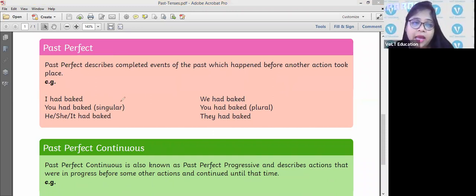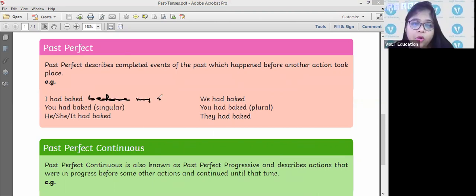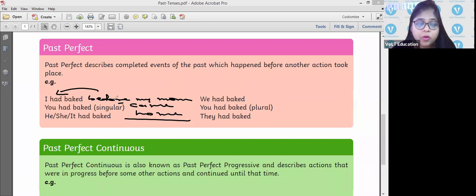I had baked before my mom came home. So before my mom came home, I had baked. This action had already taken place in the past, before some other action occurred.